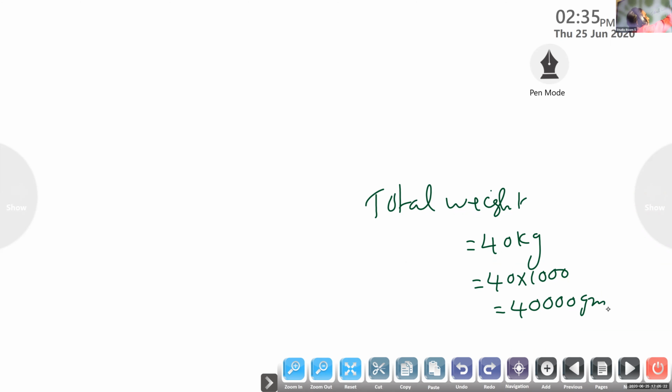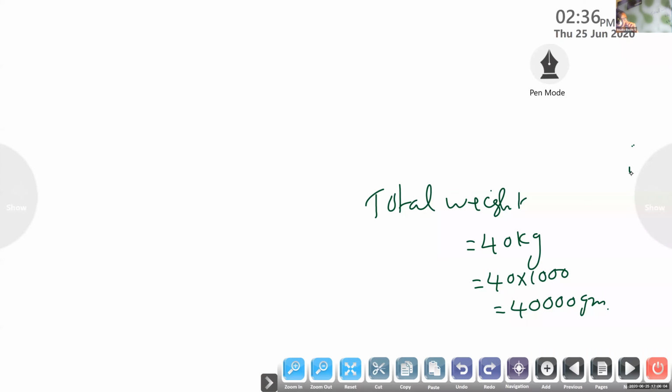Next one, what should you do there? What is the next step? Can you tell me? What is the question they asked? How many boxes can you bring with this weight? Understood the steps? Yes, ma'am. Total weight is 40 kg. You have to convert it into the same unit. Why are you converting it into the same unit? Because 40 into 1000 grams, you will get 40,000. This much grams.